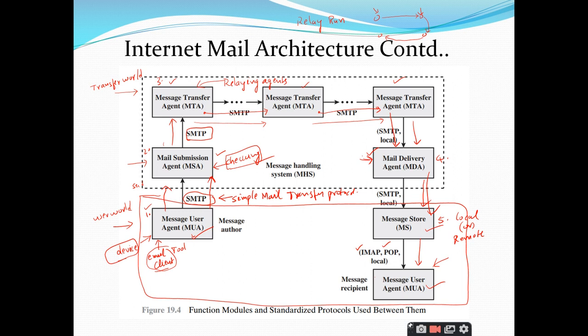So this is all about the internet mail architecture. In today's session, we have gone through the introduction part of internet mail security, and the second topic which was discussed is the internet mail architecture. So that's all for today's session.